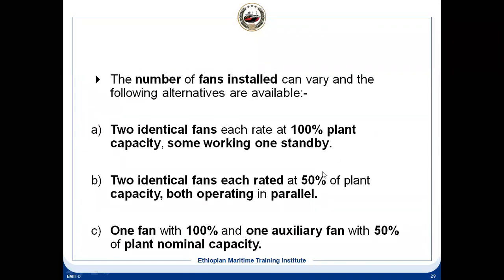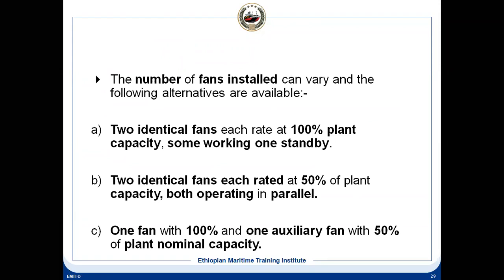Now you can have different arrangements. Some plants have two blowers of 100% capacity each. What is the advantage? If one blower goes wrong, you can still discharge the 100% capacity of the cargo. But if you have 50-50, it is allowed. It says that you can have 75%, another one 50%, total 125% you have. But suppose one fails, then what will happen?